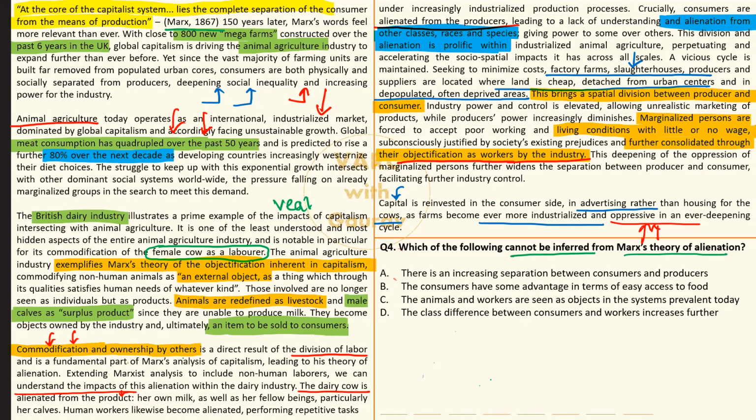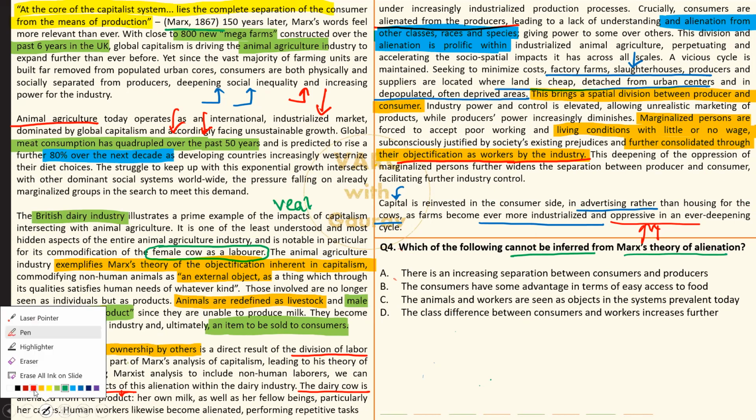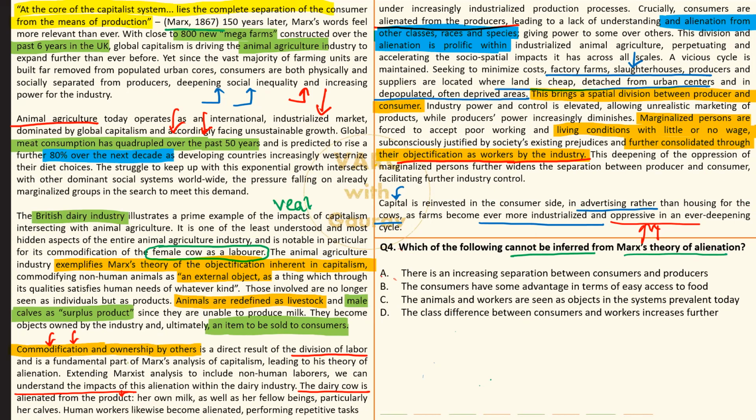Alright, option A, there is increasing separation between consumers and producer. 100% clear cut written in passage. That is actually at the core of this alienation theory ना, कि ये बढ़ते ही जाना है इनके बीच की गैप. ओके, ऑल राइट. नेक्स्ट, कंज्यूमर्स हैव सम एडवांटेज इन टर्म्स ऑफ इजी एक्सेस टू फूड.